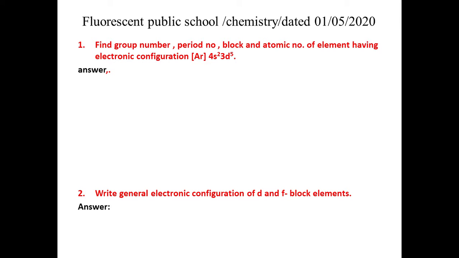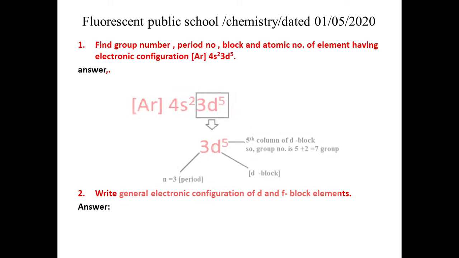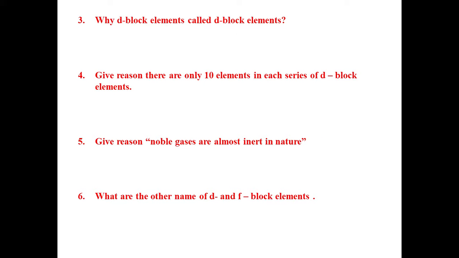Okay. Come to the next. Question number three. Why are d block elements called d block elements? Very good question. The answer is that because the last electron is filled inside the d subshell. That's why they are called d block elements.